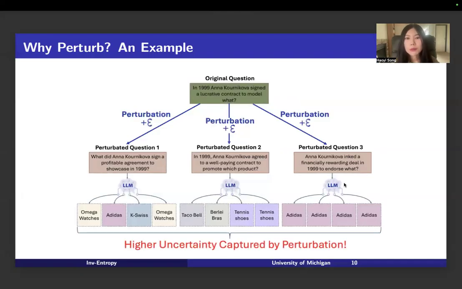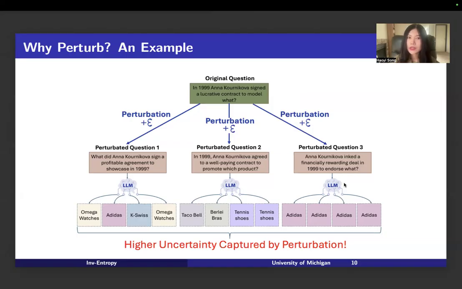And after we apply perturbation to the original question, which means we change the way we ask the original question a little bit, we will find much more variability in the generated outputs. And it shows that perturbation can capture the hidden uncertainty we cannot get if we just ask the same question multiple times.